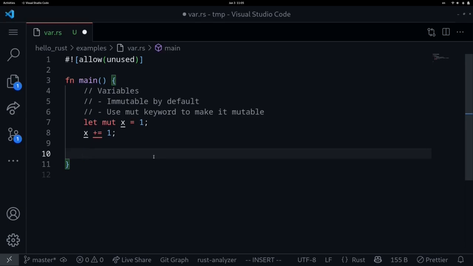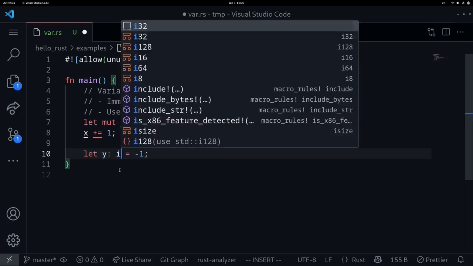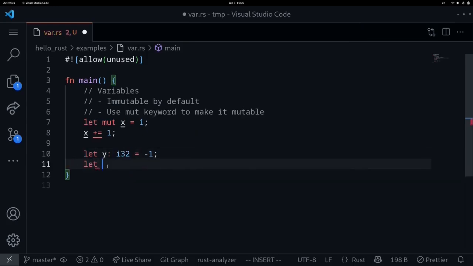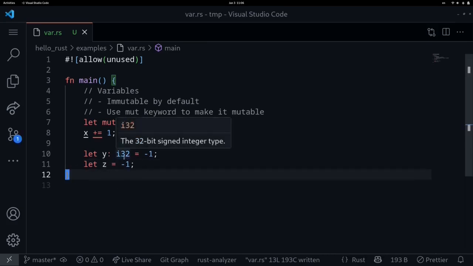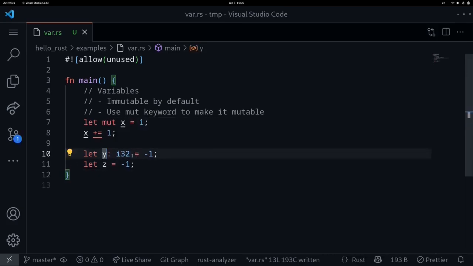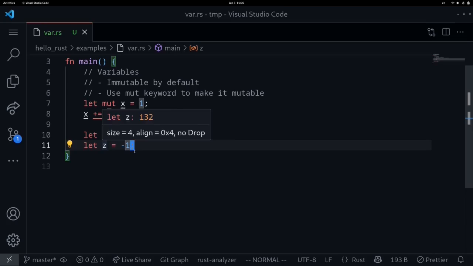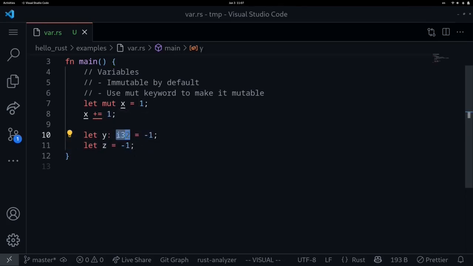Now you may have noticed that although Rust is a statically typed language, we didn't have to declare the type of this variable. This is because in most cases, Rust will infer the type. So for example, let's say that y is equal to -1. By default, integers have the type i32. So this is the same as saying that y is of the type i32 and equal to -1. So this code, let's rename this to z, is equal to -1. These two codes are the same thing. In the first example, we're explicitly saying that the type of y is an i32. In the second example, Rust infers the type. The default integer type in Rust is an i32. These two are the same.